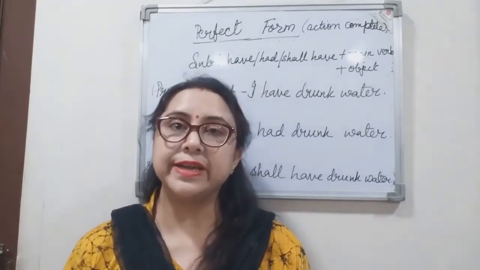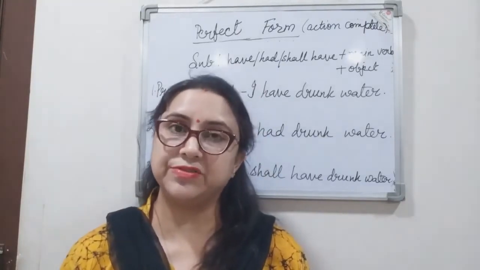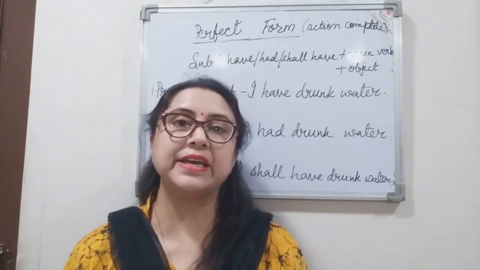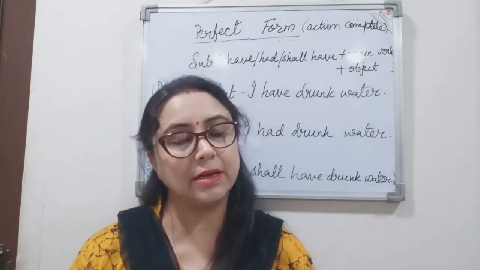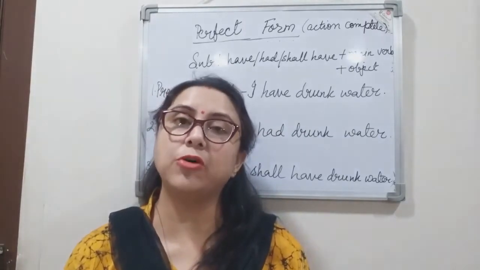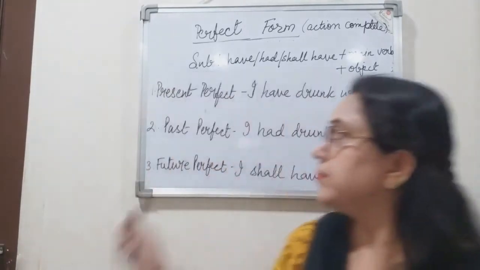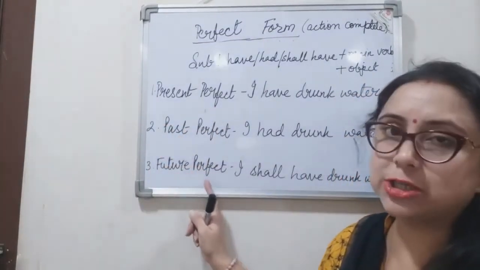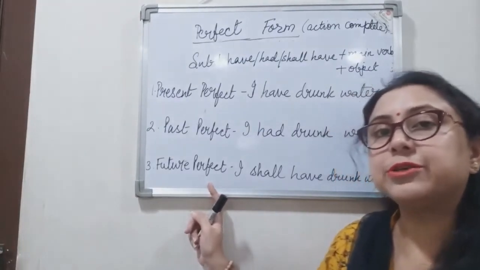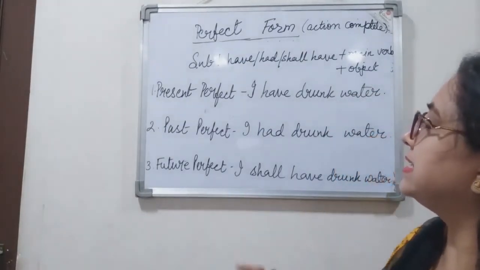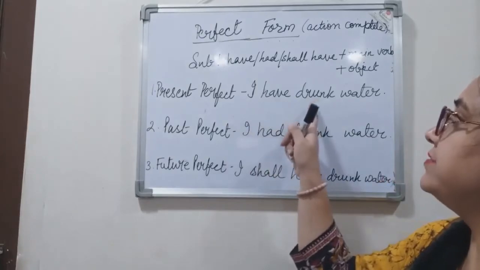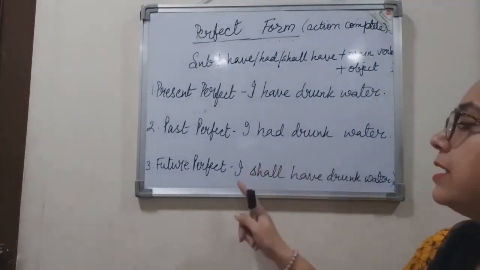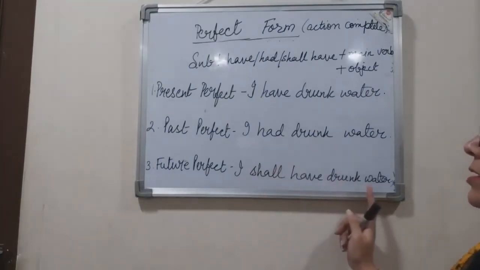Moving on to the next form, that is the perfect tense. Perfect tense shows or indicates that the action is complete. And the three forms of perfect tense are present perfect, past perfect, future perfect. The examples of these tense forms: I have drunk water, I had drunk water, I shall have drunk water.